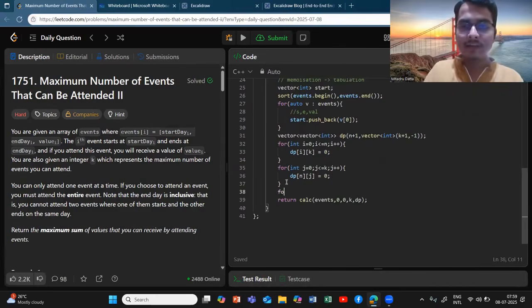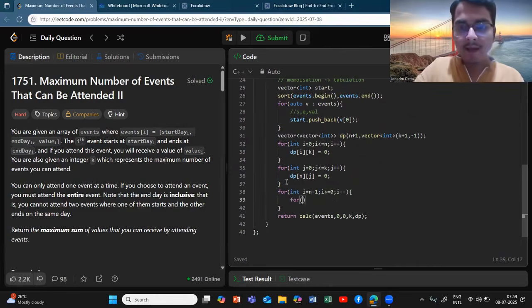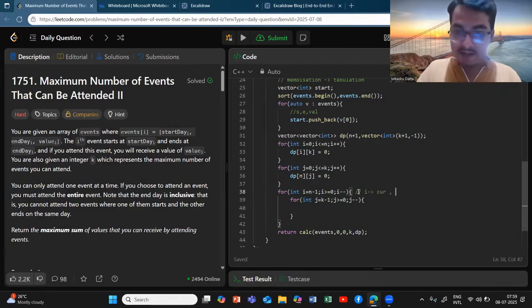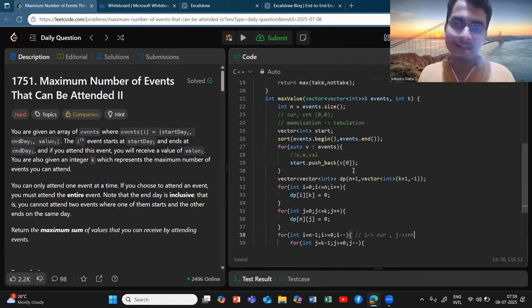And then what I will do is that I will write two loops. It is a bottom up dp, so it will definitely start from the back, and as it starts from the back, you just do something like j, and then k minus 1, k greater than or equal to 0, k j minus minus. I hope you can easily understand that this i represents nothing but the current index, and this j represents nothing but the count which we have taken so far.